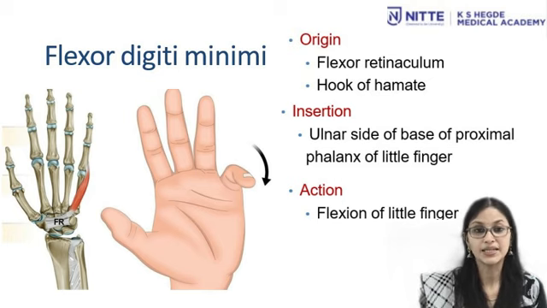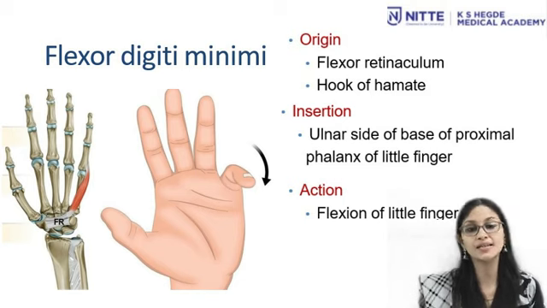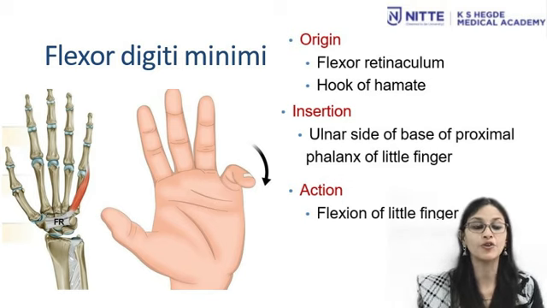Next muscle is flexor digiti minimi. This muscle takes its origin from the flexor retinaculum and from the hook of hamate. The insertion of flexor digiti minimi is to the ulnar side of base of proximal phalanx of little finger. The action is flexion of little finger.